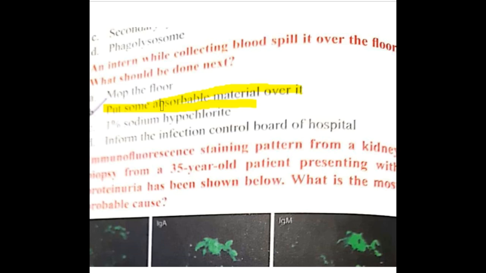After putting 0.5% sodium hypochlorite, you will have to rinse the tongs, brush and pan, everything, under running water, and you should remove the gloves and discard them. Wash your hands properly with soap and water. So this is how you will manage blood spills.